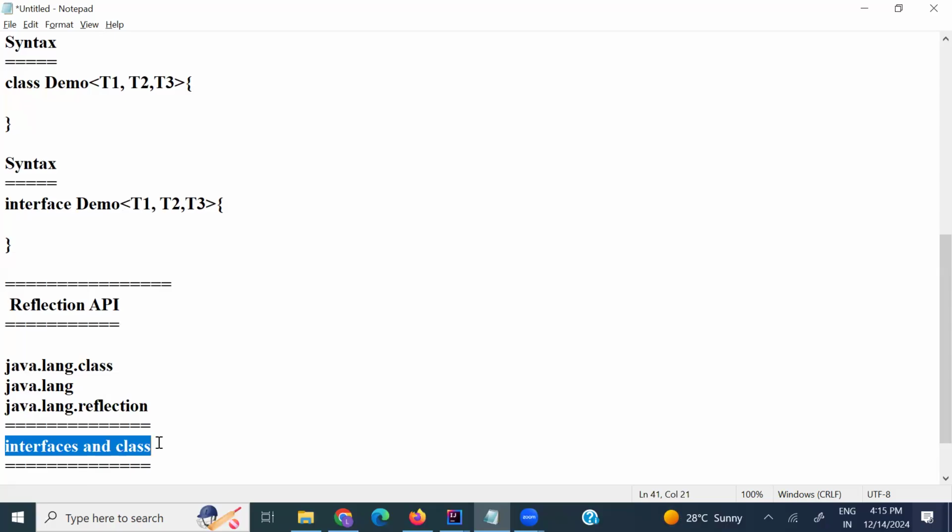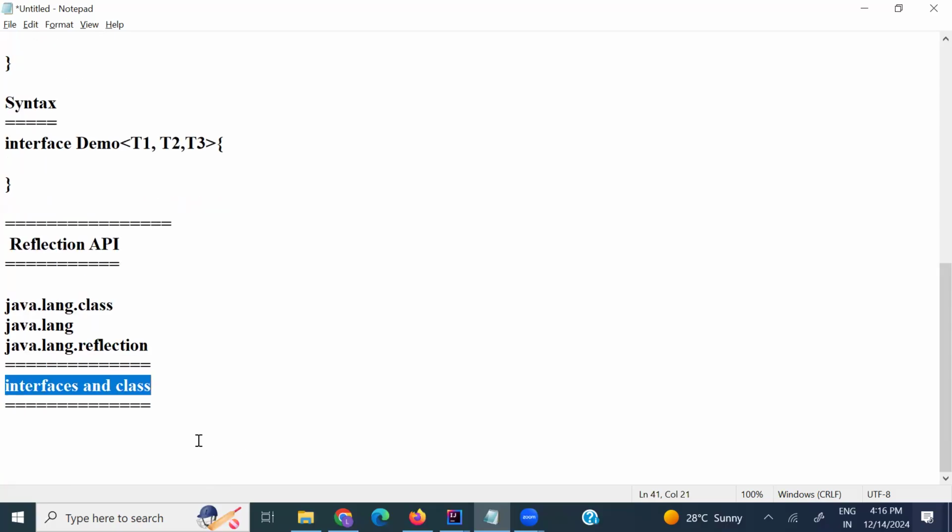These classes and interfaces define the methods which are used for reflection purposes. You can use whichever methods, classes or interfaces for reflection. Some of the important classes in the java.lang.reflect package, I will explain here.